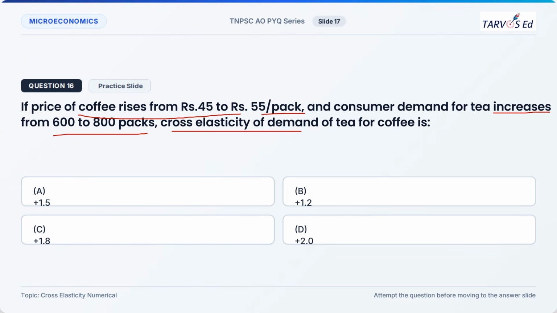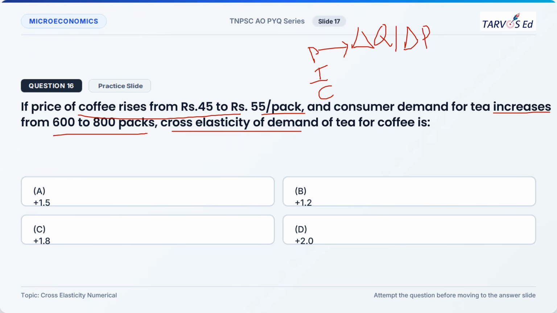Types of elasticity of demand: there are three types: price elasticity of demand, income elasticity of demand, and cross elasticity of demand. Price elasticity of demand is the proportionate change in quantity demanded due to a proportionate change in the price.